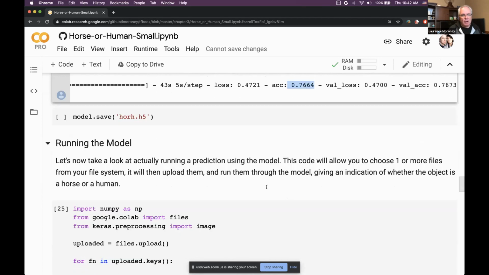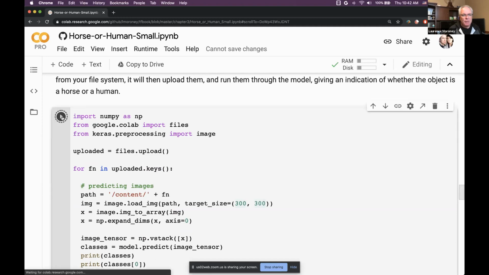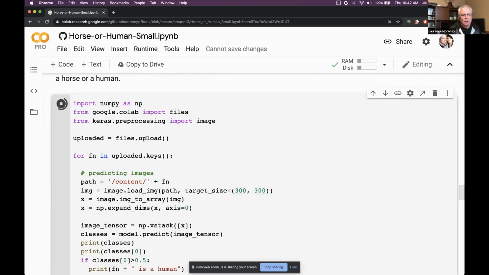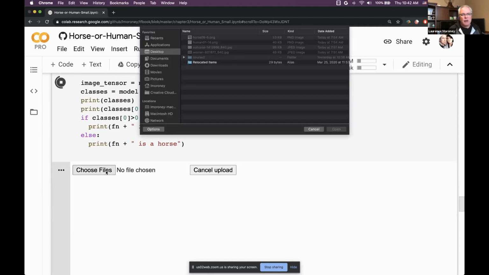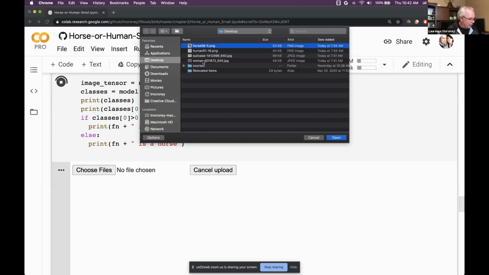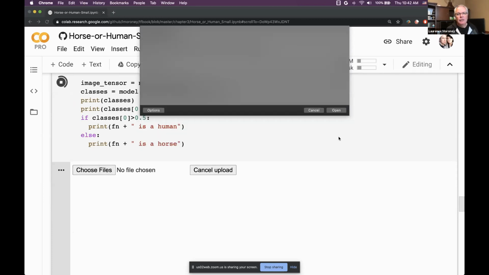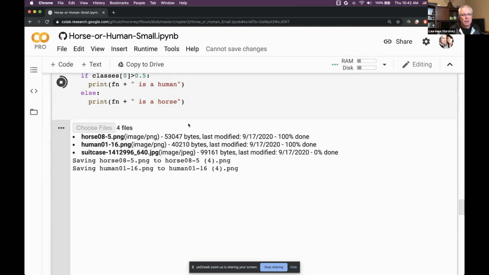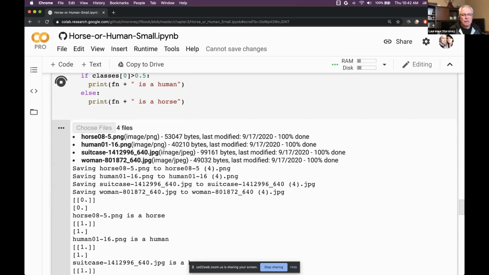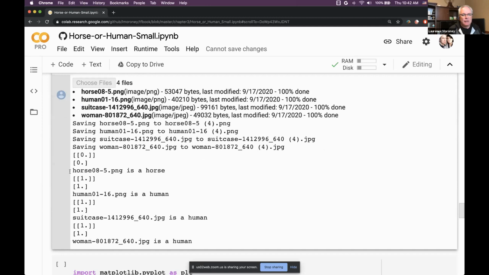If I run the model and try to show you an example with some images that I preloaded, I'm going to choose some files from my system. The names of the files should give it away, and so you can see what's in the image. The one that's suitcase is a woman carrying a suitcase. If I upload them here, we can see that horse 085.png was detected as a horse. The human is a human. The woman carrying a suitcase is a human. And this woman here is also a human. So it got it right 4 out of 4 with these images.